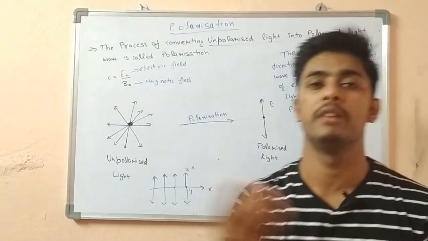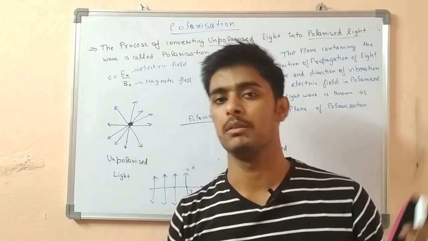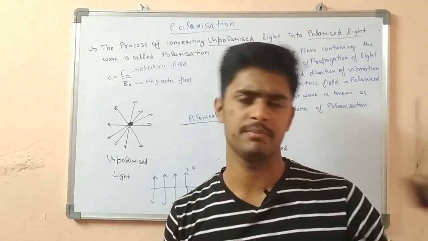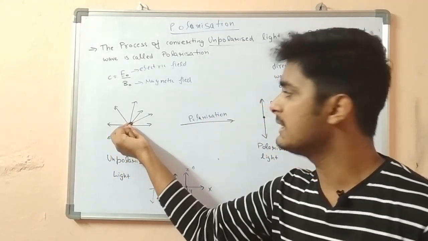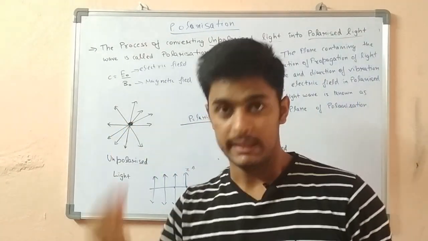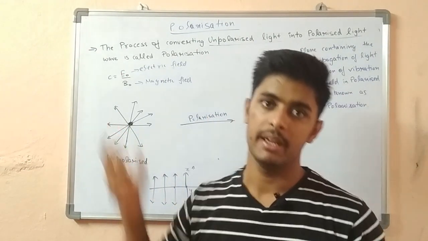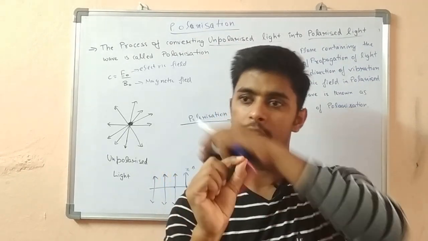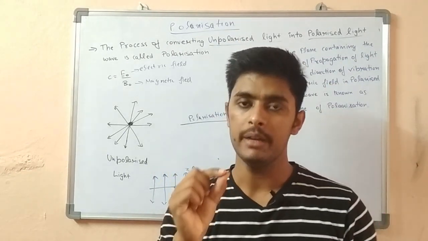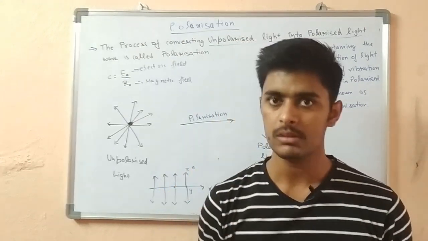What is polarization, and what is unpolarization? There is a point, this is a source. Light is emitted from this source in all the directions. Suppose this is a point in three dimensions. The light is being emitted from this point source.